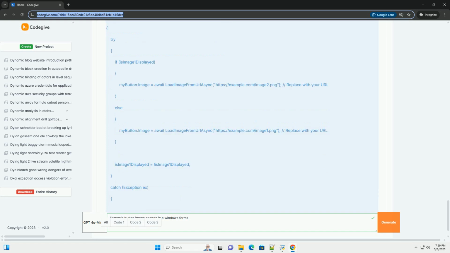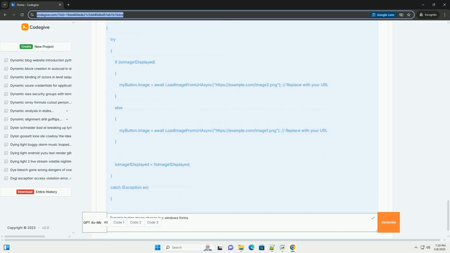myButton_MouseEnter: this event handler is called when the mouse cursor enters the button's area. It sets the button's image to the imageHover resource. You'll need to add a separate hover image to your resources. myButton_MouseLeave: this event handler is called when the mouse cursor leaves the button's area. It sets the button's image back to the imageNormal resource, which is your default image.